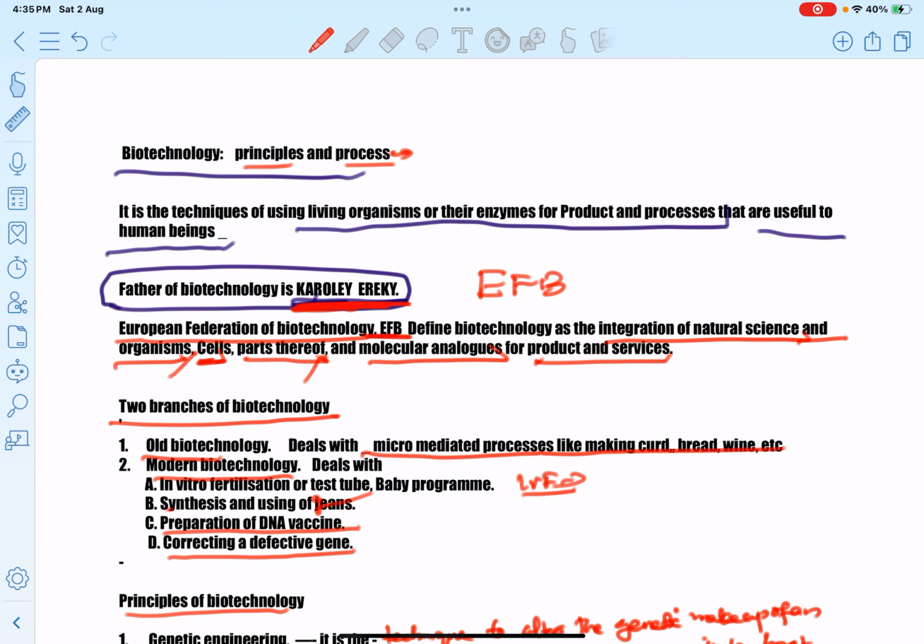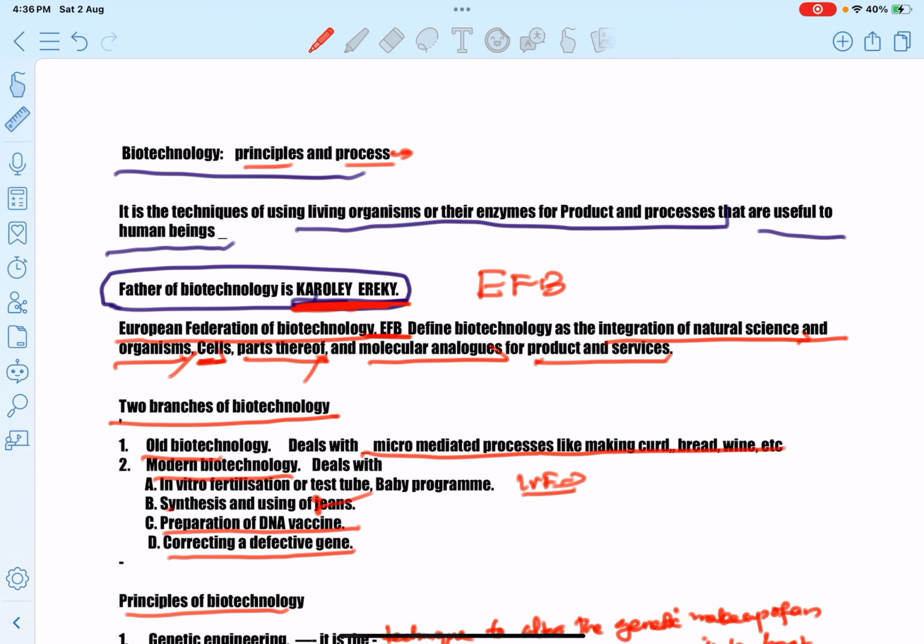So we have to recall these points once more. Okay, what is meant by biotechnology? Biotechnology is the use of living organisms or enzymes from the organisms to produce products and services that are useful to human beings.